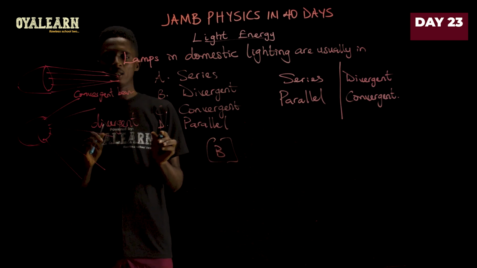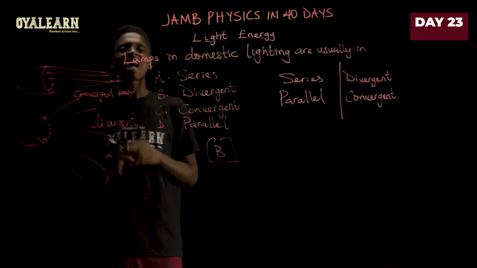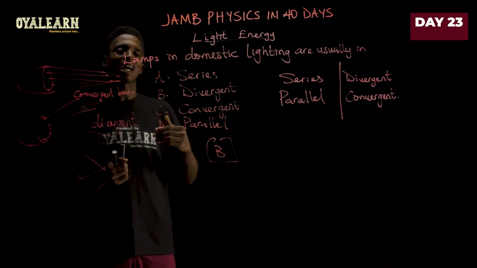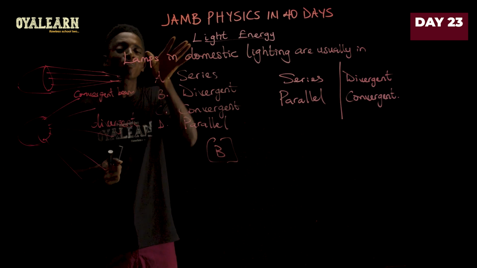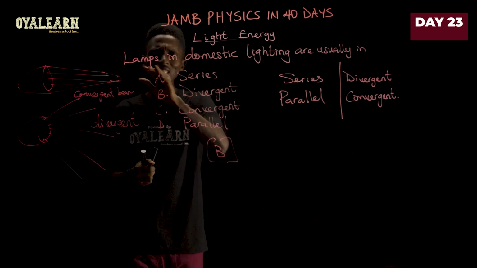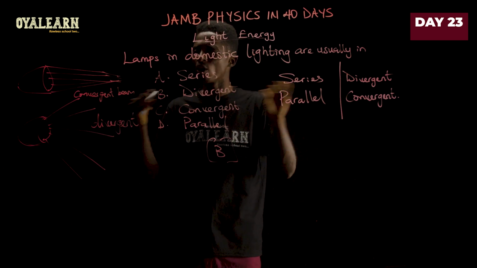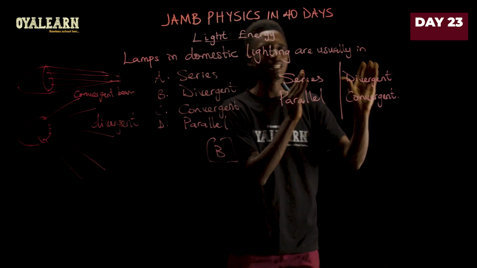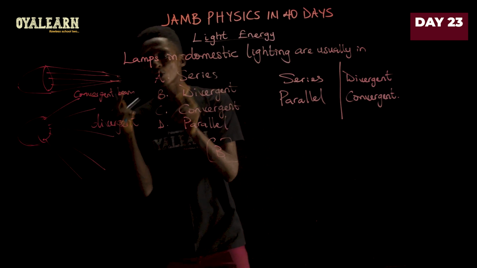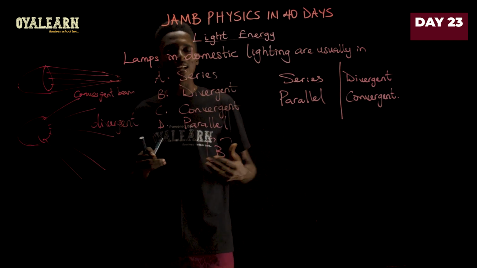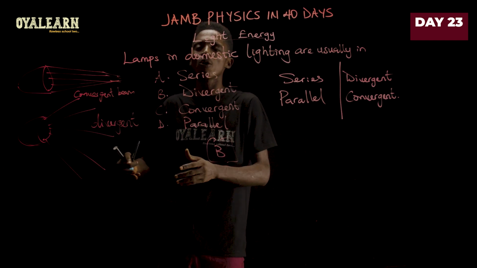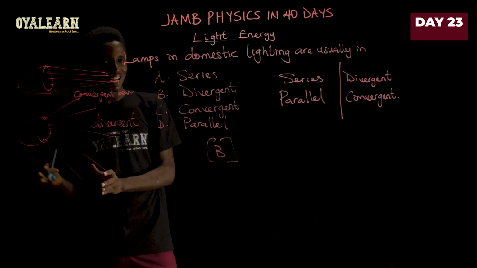However, if the question is set from the aspect of electricity, like if you are seeing the question including things like current or voltage as part of the way the question is set, you see in this line of question there's nothing about current or voltage. That is why it's easy to pick our answer as divergent. But if the question carries something that involves either current or voltage or resistance, then you see that they are asking from the aspect of electricity.